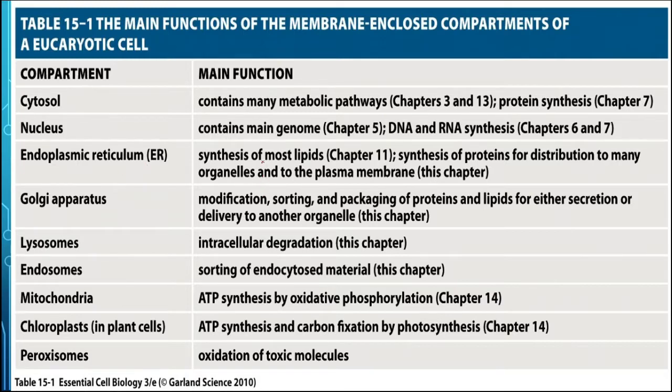Then the endoplasmic reticulum. This endoplasmic reticulum is a tubular structure present inside the cell, sometimes attached to the outer nuclear membrane, and it synthesizes lipid as well as protein. There are two types of endoplasmic reticulum, rough as well as smooth. Smooth has a smooth wall with no ribosomes and helps in the synthesis of lipids, whereas in rough endoplasmic reticulum ribosomes are attached on the outer surface and help in protein synthesis. They also provide the skeletal structure to the cell.